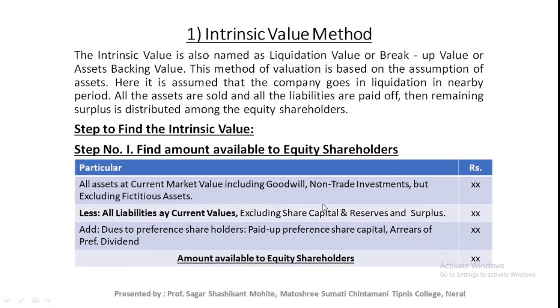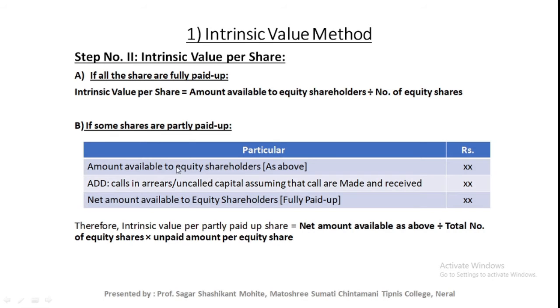And in the second step there are actually 2 situations. Situation 1, if all the shares are fully paid up, and situation 2, if some shares are partly paid up. If the first situation is there, at that time we can find out the value of shares by using this formula: amount available to equity shareholder, that is first step answer, divided by number of equity shares. By using this formula you will find intrinsic value per share.